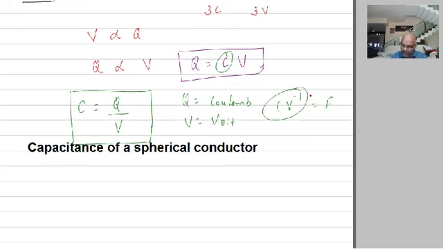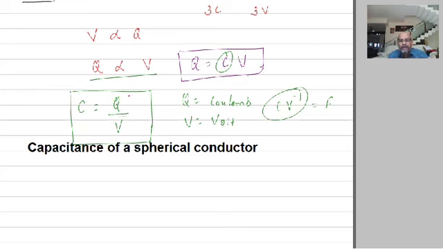So I repeat again, very simple. If you increase the charge on the conductor, the potential will increase. So Q is proportional to V, and Q is equal to C into V, and C is equal to Q divided by V. Therefore see, the capacitance is equal to the ratio of the charge on the conductor to the potential on the conductor. C is equal to Q divided by V. This is one thing.